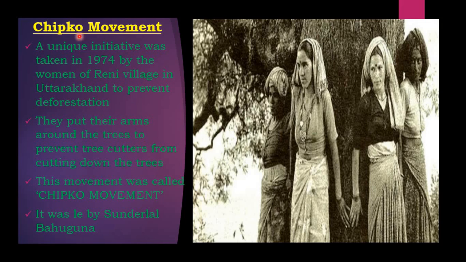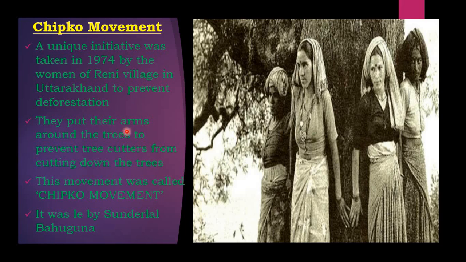So, Chipko movement. What is Chipko movement? A unique initiative was taken in the year 1974 by the women of Reni village in Uttarakhand to prevent deforestation.